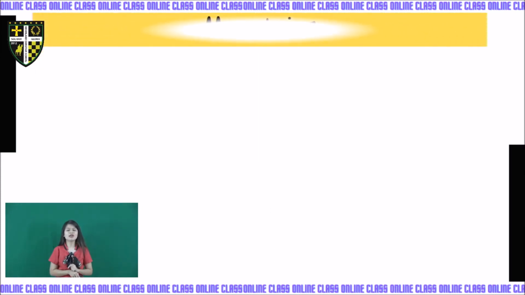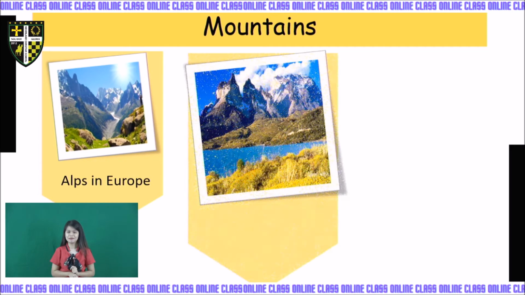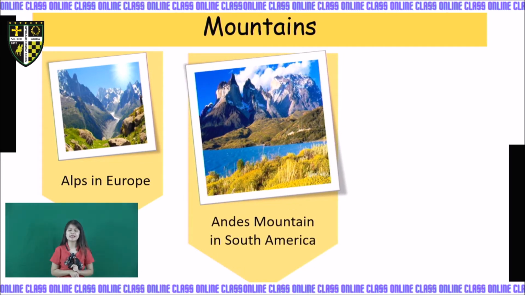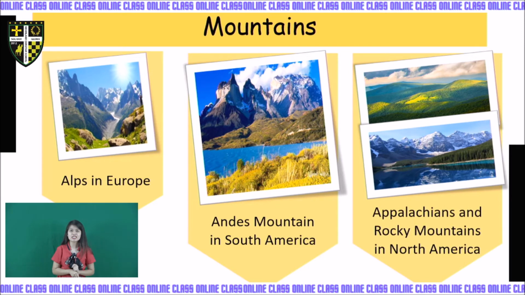Next, for other examples of mountains, we have the Alps, found in Europe. Next example, we have the Andes Mountains in South America. And lastly, we have the Appalachians and Rocky Mountains in North America.